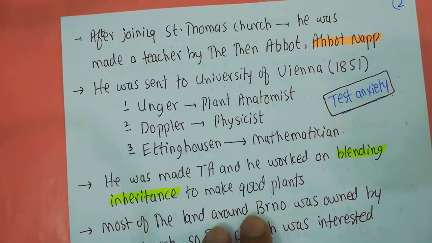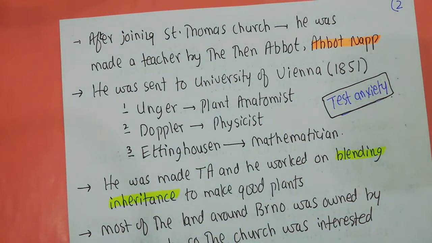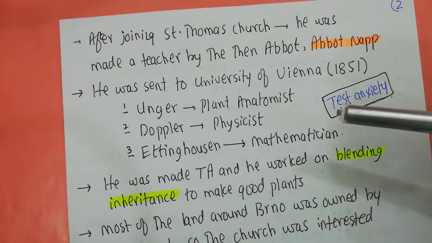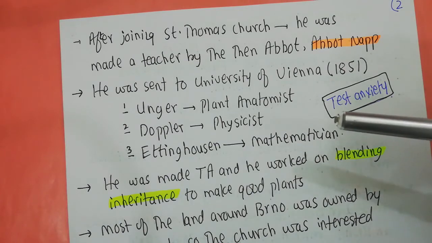Now, if you talk about the life of Mendel a little bit, the father of Mendel was a poor farmer. And Mendel was not a robust kind of guy. He was physically weak. So his father decided that as he was not fit for farming, he should send him to studies so that he can become a teacher.